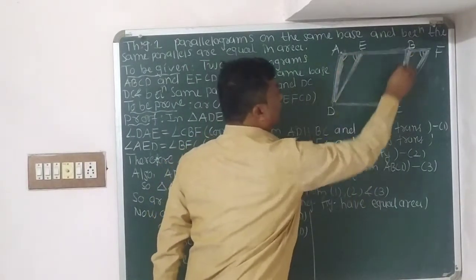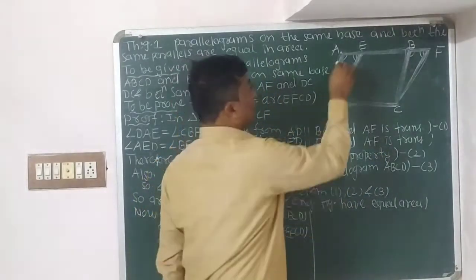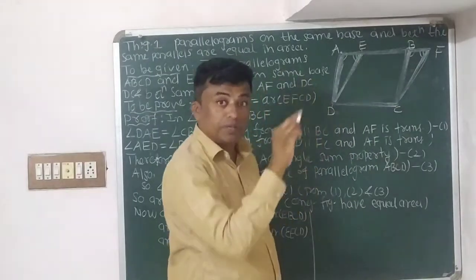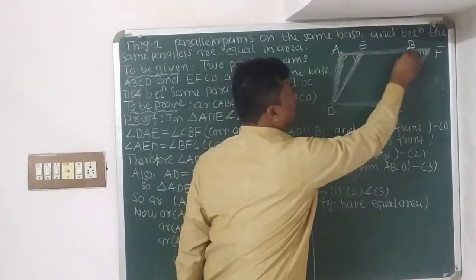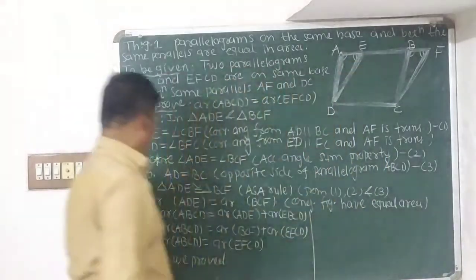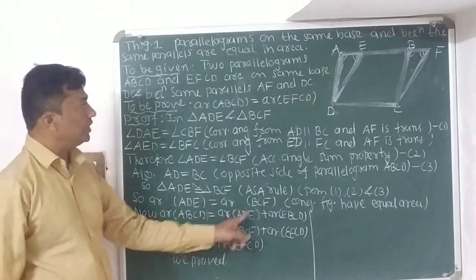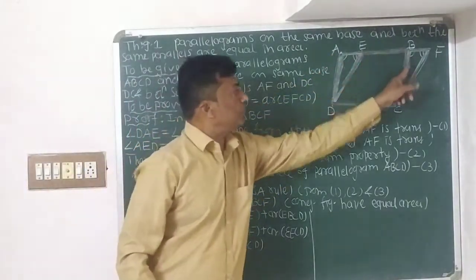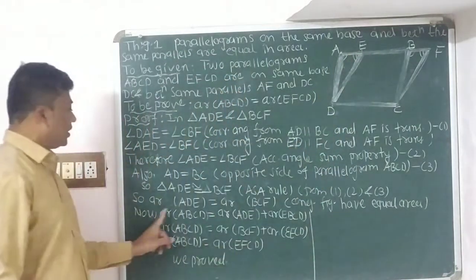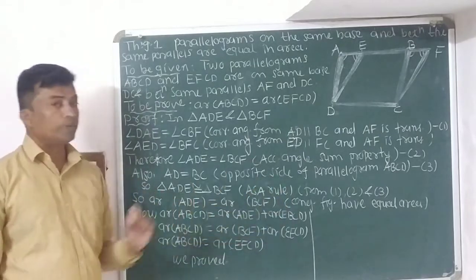See, this is the parallelogram ABCD, and area of ABCD is equal to area of ADE plus area of EBCD.